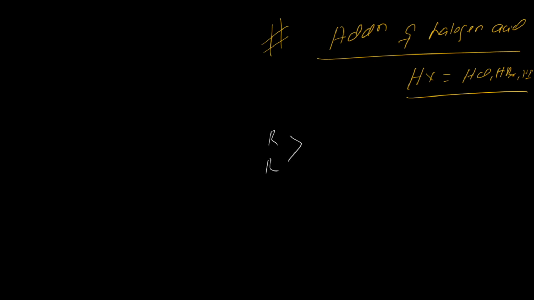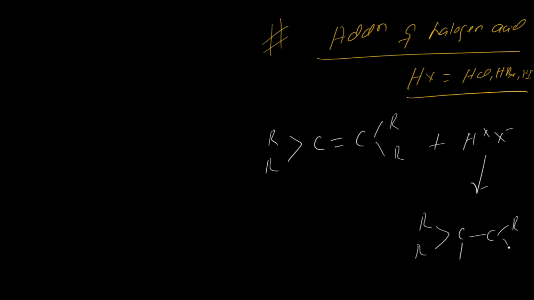We have any alkene, with alkyl groups or hydrogen on it. When H plus and X minus get attached, one will attach here and one here. So it is like R R C and C R R, with one carbon getting the hydrogen and the other the halogen. If it is symmetrical, then it's okay.